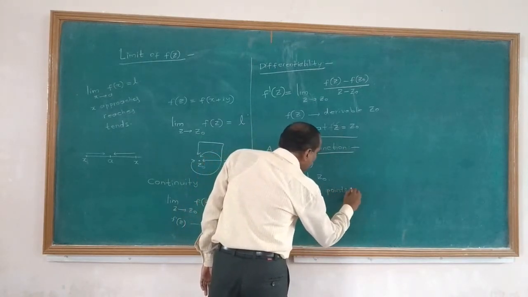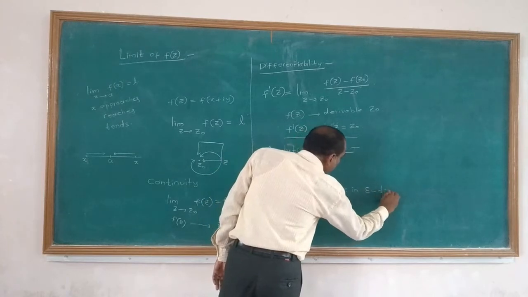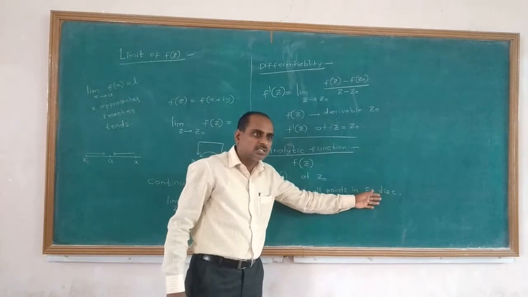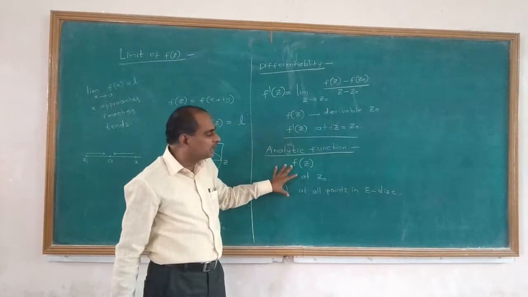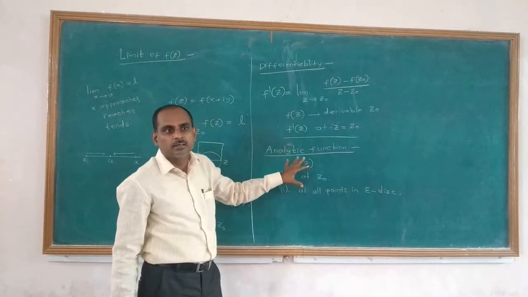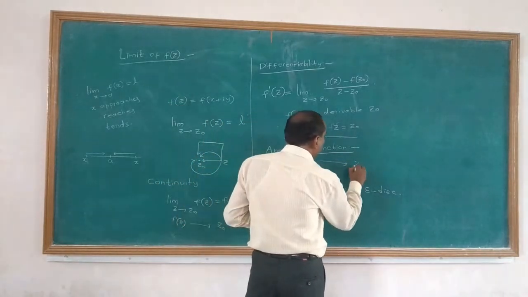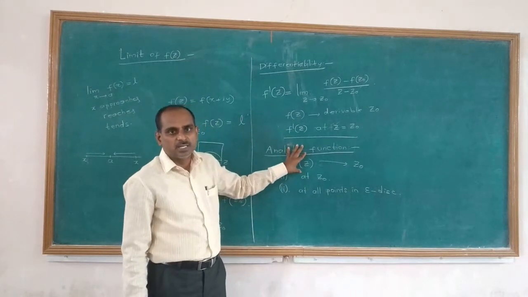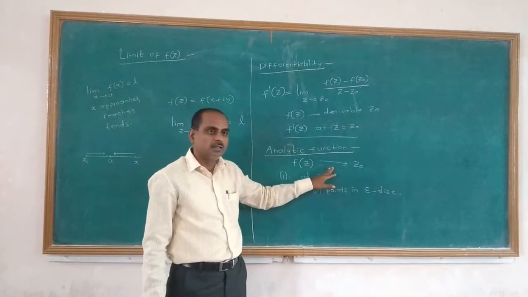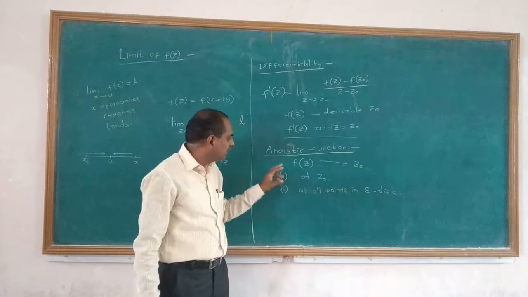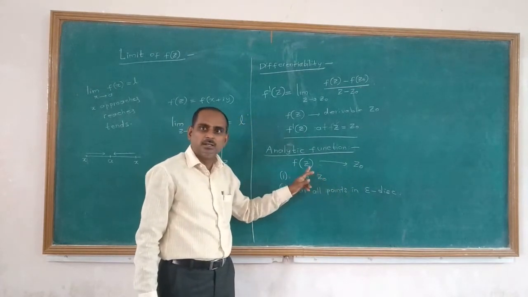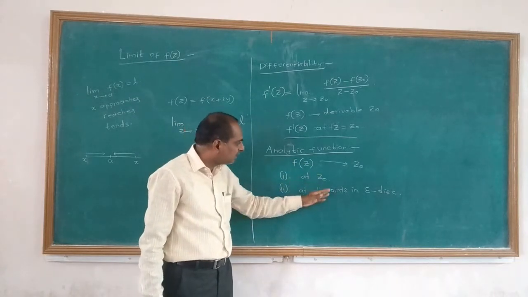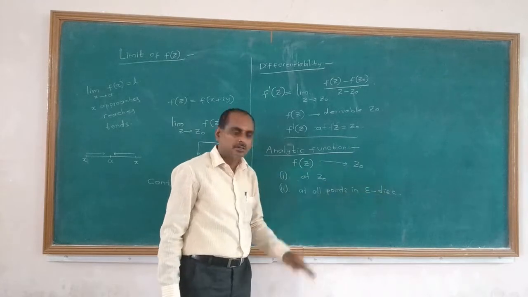At all points in the neighborhood of z, in the epsilon neighborhood of z, epsilon disk of z. Then only we say that f of z is analytic at a particular point z. So I will repeat this one. A complex function f of z is said to be analytic at a particular point z0 if f of z is differentiable at that point and also differentiable at all points in the epsilon neighborhood of z.